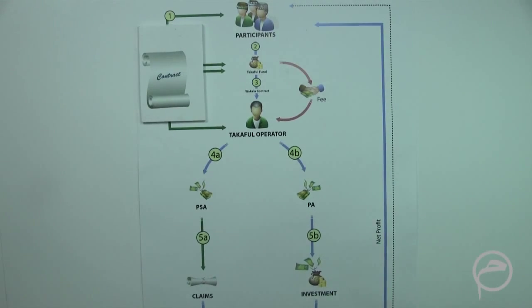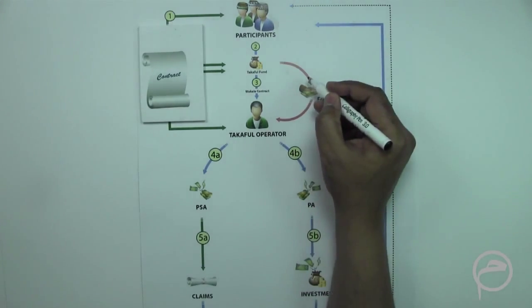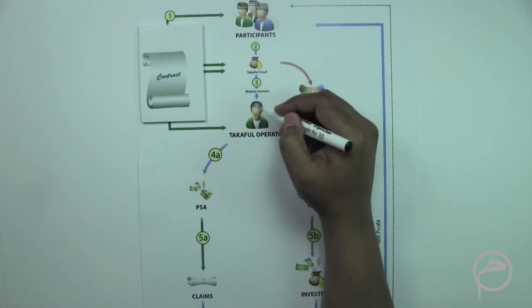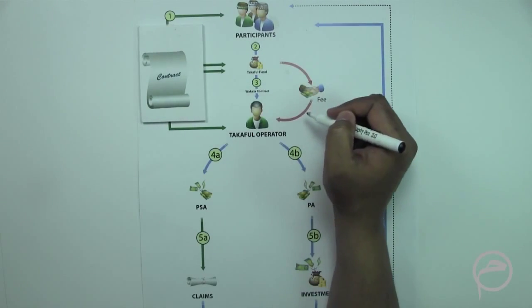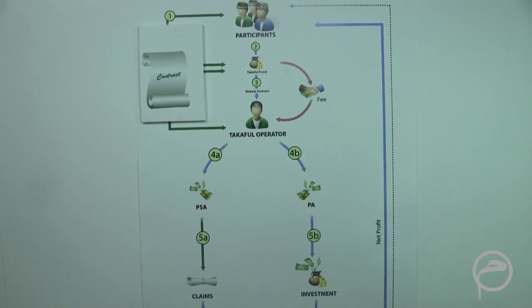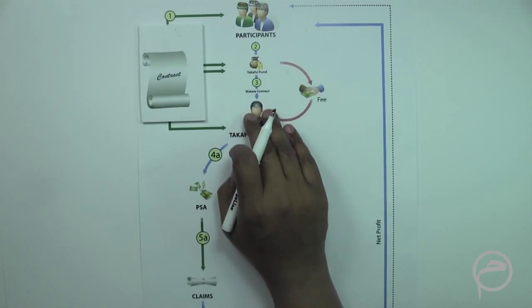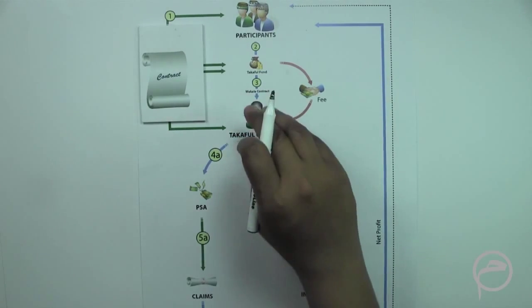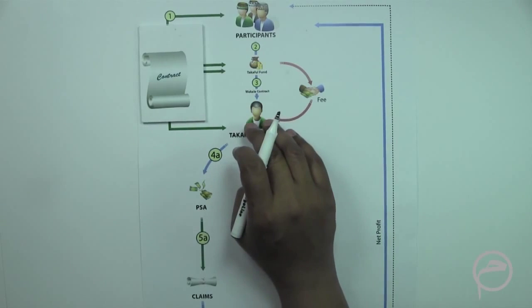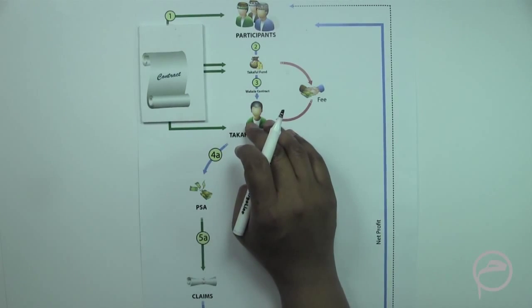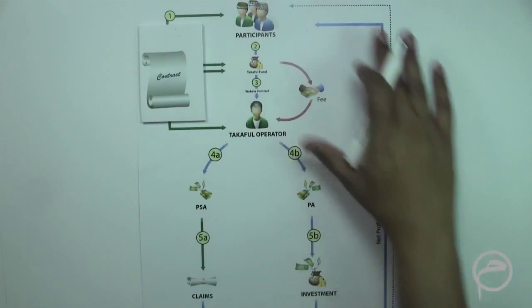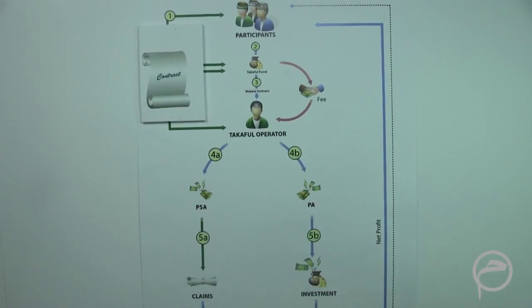Now this is what happens, and the Takaful operator, because it is appointed as an agent, gets a fixed fee irrespective of the performance of the Takaful, meaning to say that if there is a loss in the investment, that doesn't reflect in the payment of the fee to the Takaful operator. Because the Takaful operator is acting as an agent, a fixed fee needs to be paid to the Takaful operator. So this is in brief how the Wakala model of the Takaful works.